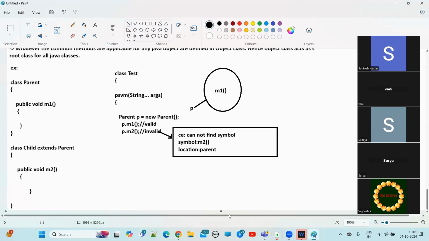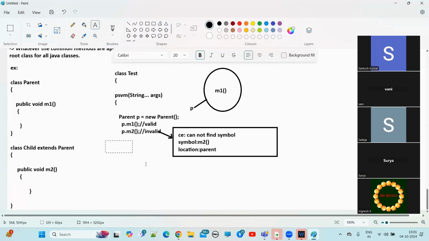Clear, everyone? Fine. Now I'm asking one more. Now see, here, the second example. Child C is equal to new Child.